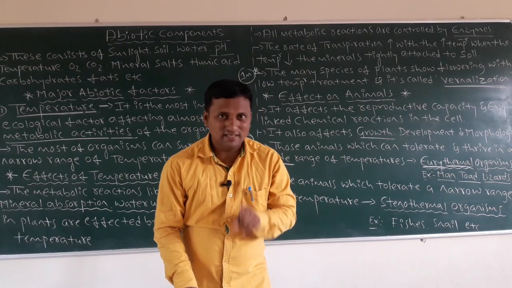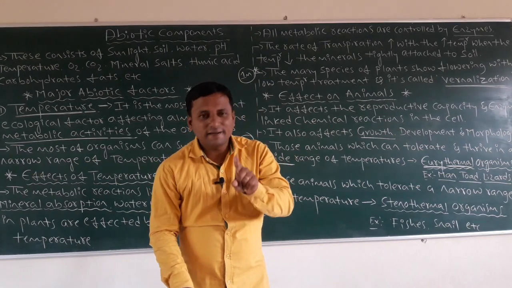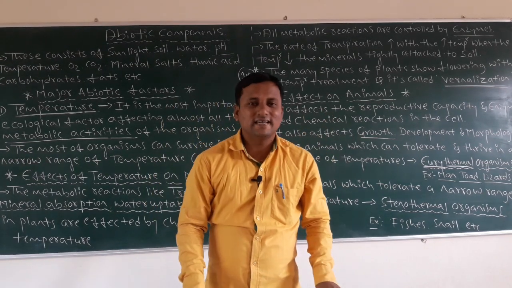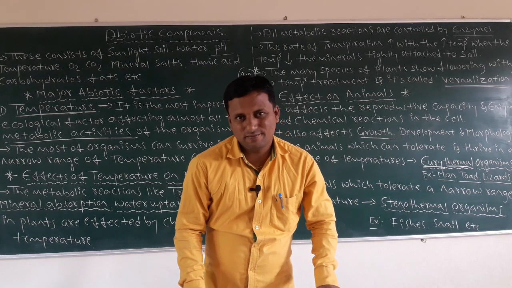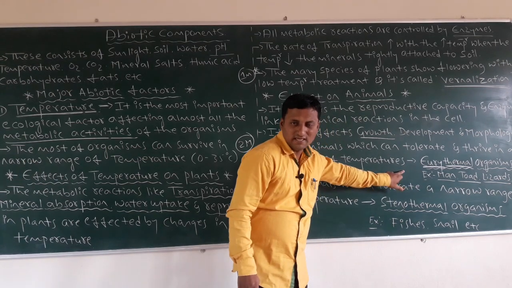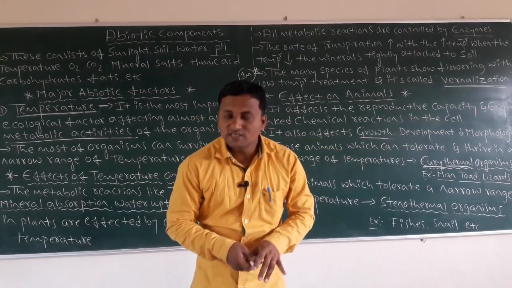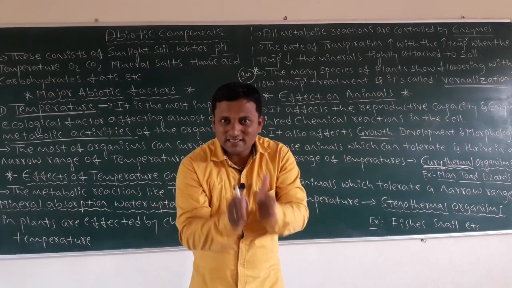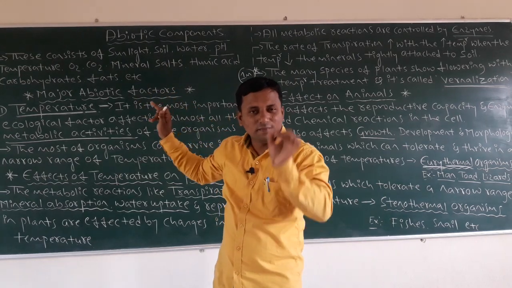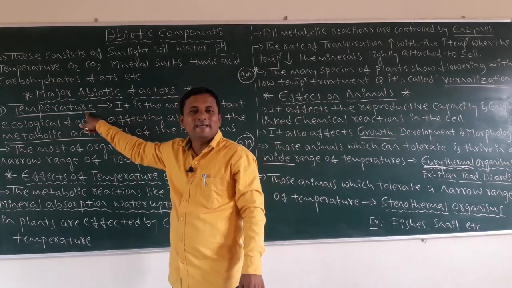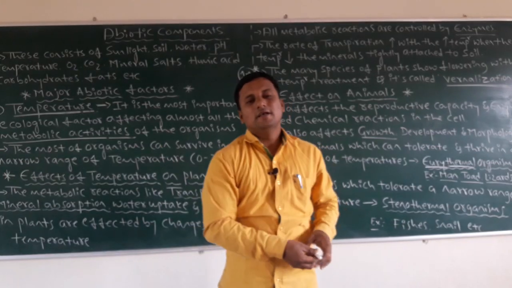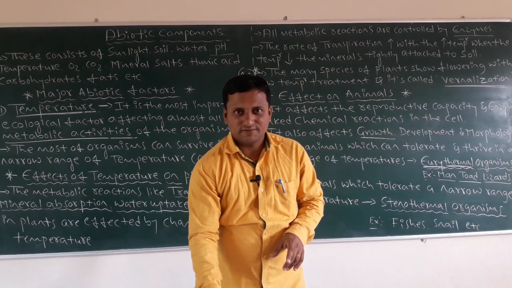So due to this reason, dear students, the optimum level of temperature condition is called stenothermal, and the wide range of temperature condition is called eurythermal. These two are very, very important for you. Okay, remember these are the points we studied in today's class. These are abiotic components, and we discussed one major factor, which is temperature. In the next class we will come along with the other major abiotic factors. Okay, dear students, thank you.